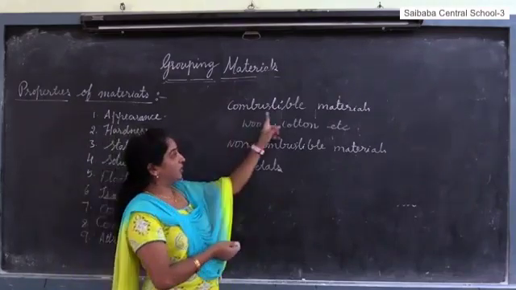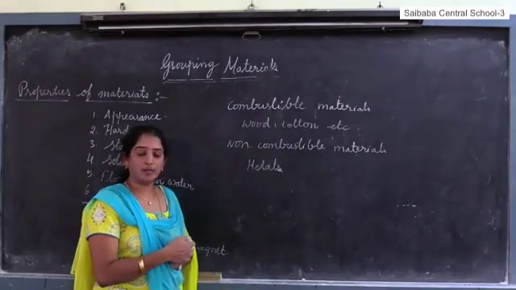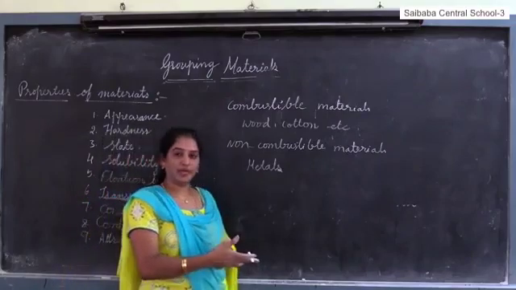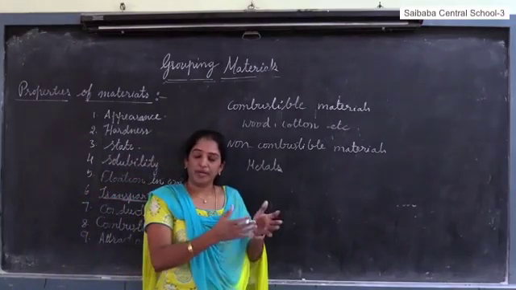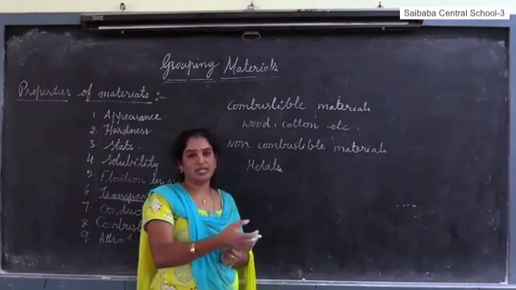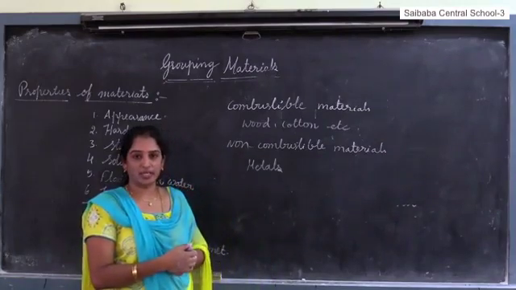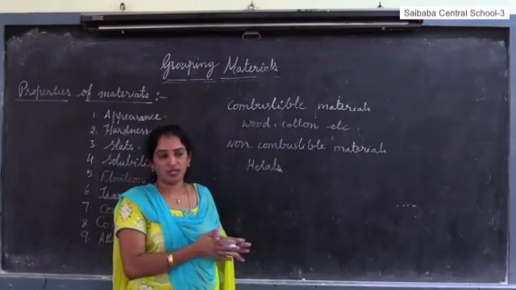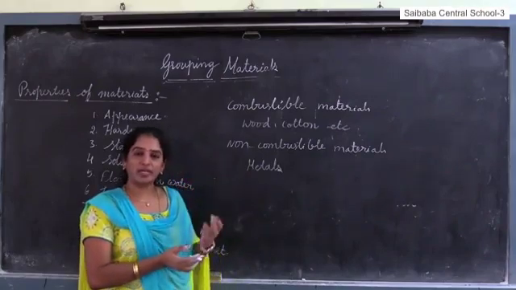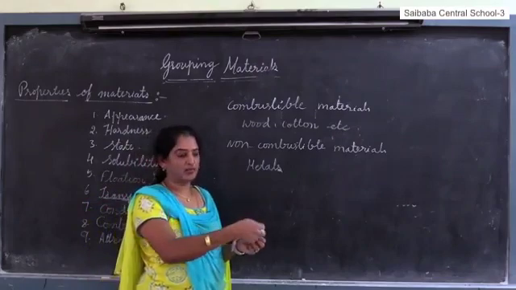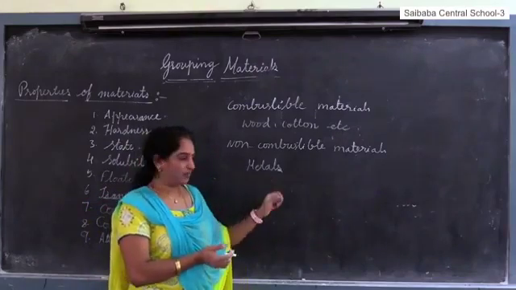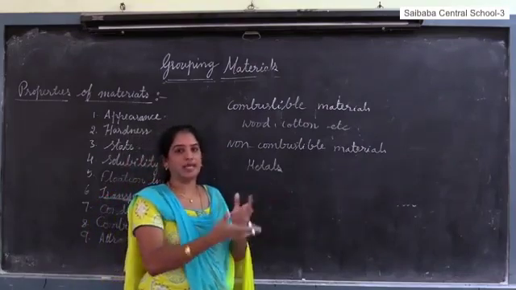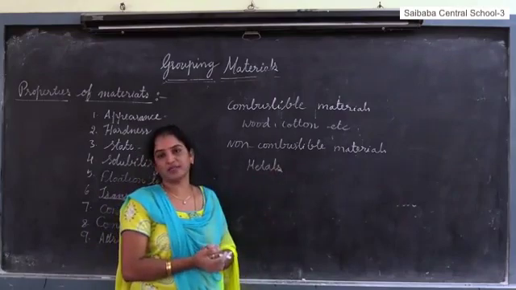Next, very important, combustible material. All combustible materials do not burn in the same way. For example, if you take paper, wood, and petrol, diesel, and we use cylinders in our homes for cooking. We use red color cylinders. What does it contain? It contains a gas. Among these materials, which catch fire easily? If you turn the knob of the stove and introduce the matchstick, immediately it catches fire.